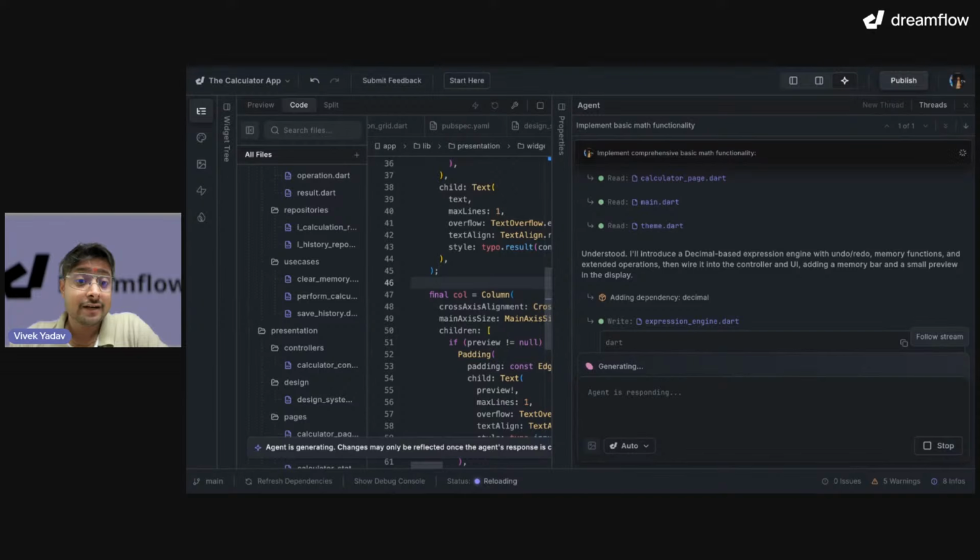Dreamflow does not lock you in. It does not say that the code you generated will always be with me. Dreamflow says this is your code and you have absolutely every right to take your code with you. So I would say keep downloading your code every time.